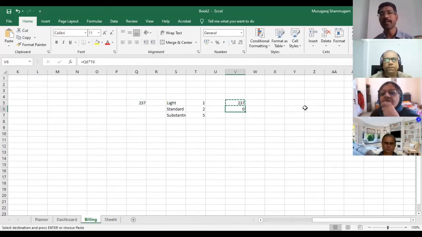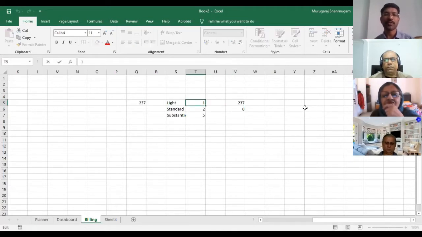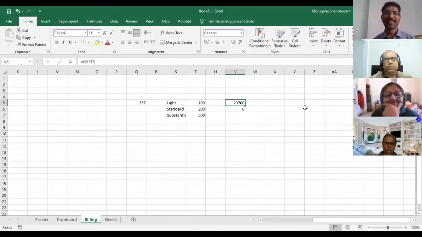So when I copied it, it did not give a value that is 237 into 2. It says, oh okay, it is words, it is pages. So let's make it 100. Even though it is hypothetical, the number should be kind of realistic. So 23,700, and then it should be 23,700 into 200, but it doesn't show up the right number. It says 0. So there is some problem.